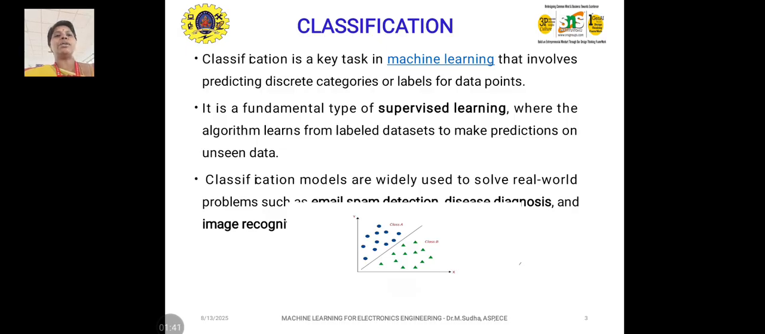It is a fundamental type of supervised learning, where the algorithm learns from a labeled data set to make predictions on unseen data. This is the important characteristic here. Classification models are widely used to solve real world problems like email spam detection, disease diagnosis and image recognition. In these fields, classification problems play a vital role in our day to day life applications.